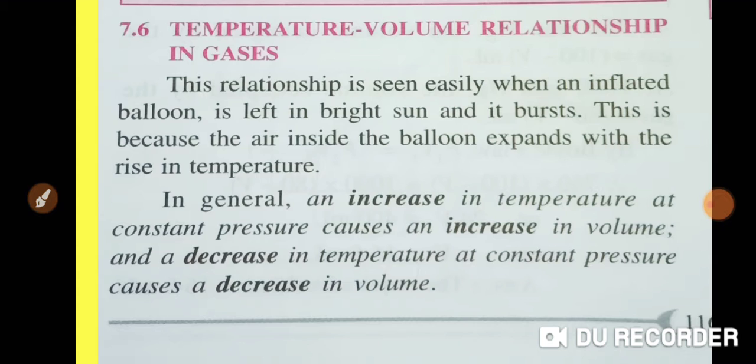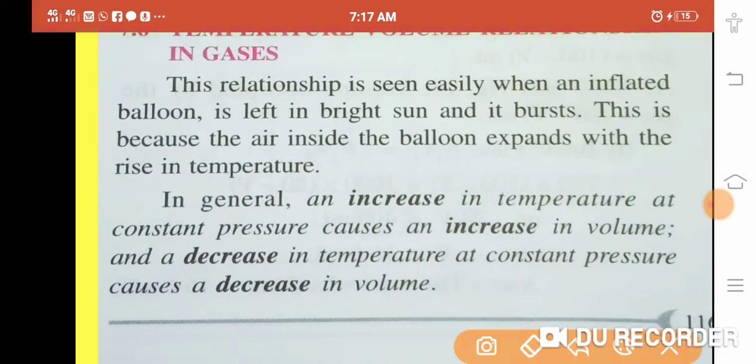Now today our topic will be temperature volume relationship in the gases. As we have learned, for the representation of the properties of the gases, we have three parameters: pressure, temperature and volume.